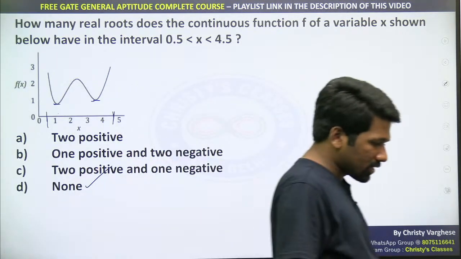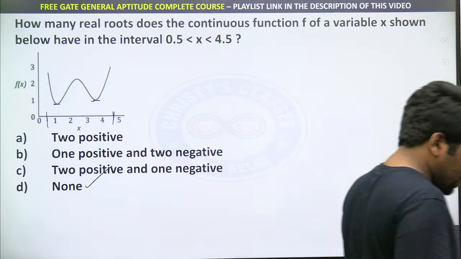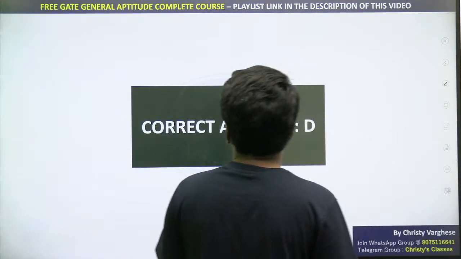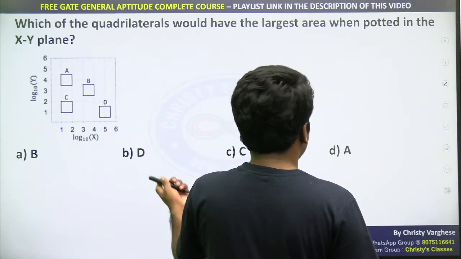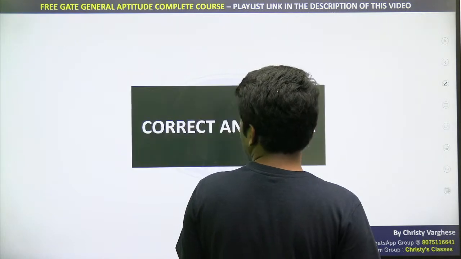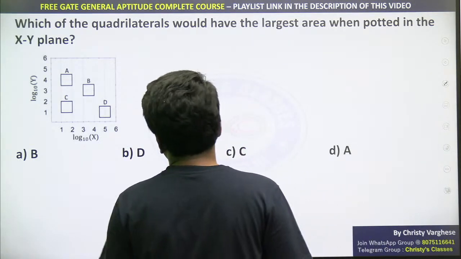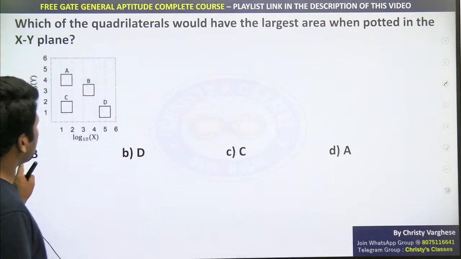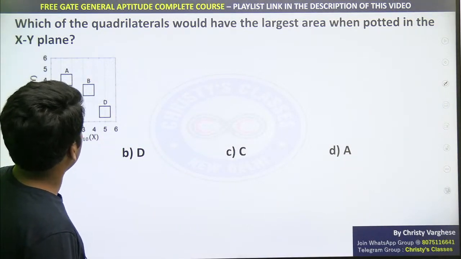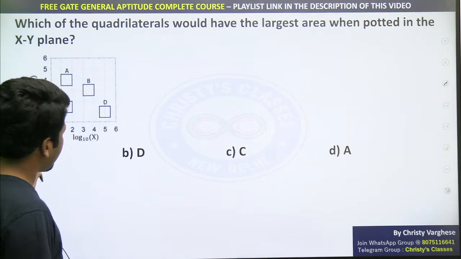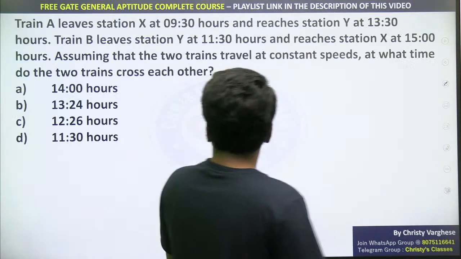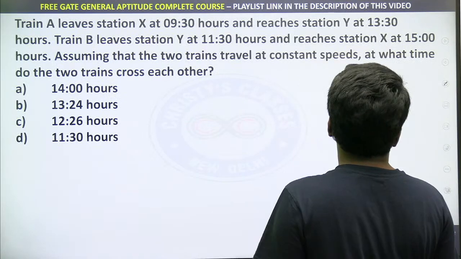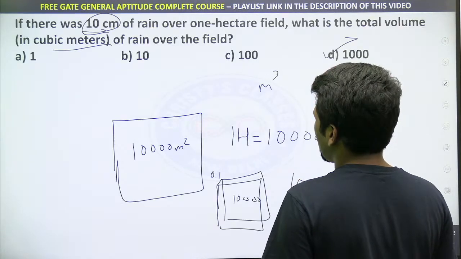More about it we'll discuss in another class. Anyway, this is the idea. And option A will be the correct answer here. This also needs a little more discussion. Option A means B will be the answer. Which of the following quadrilaterals? Quadrilateral B, that is option A. Okay, this also will take some time. I'll come back to it if time allows.